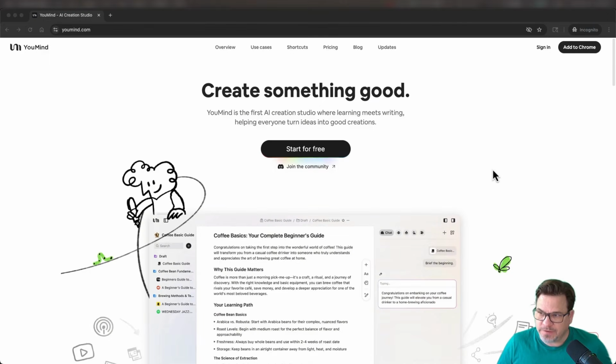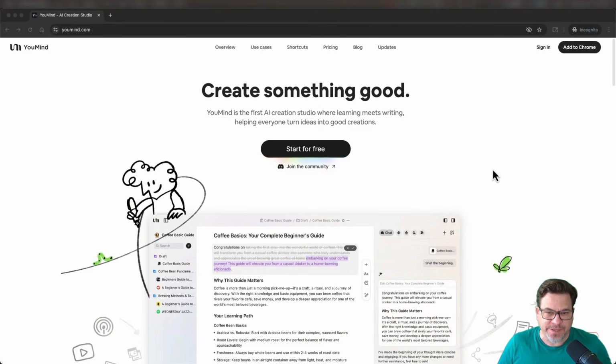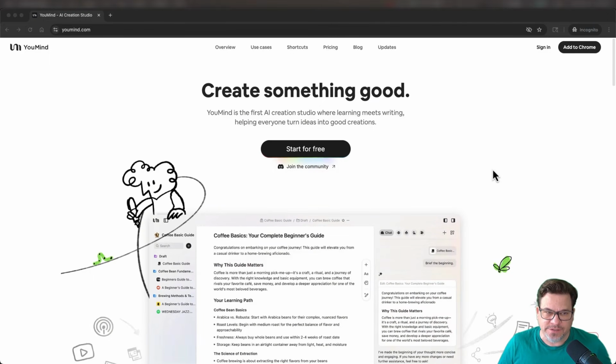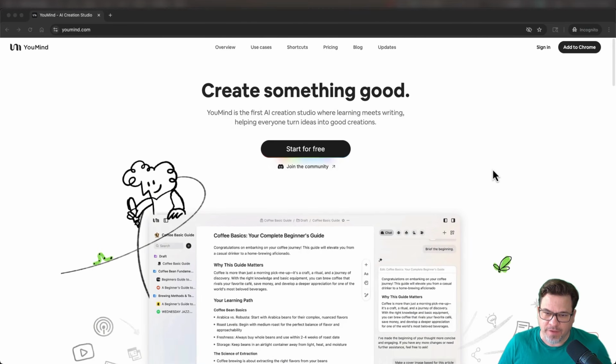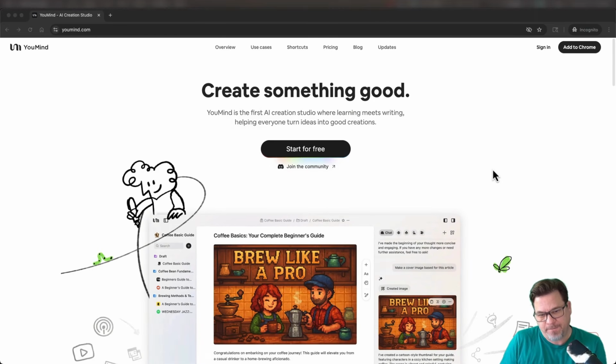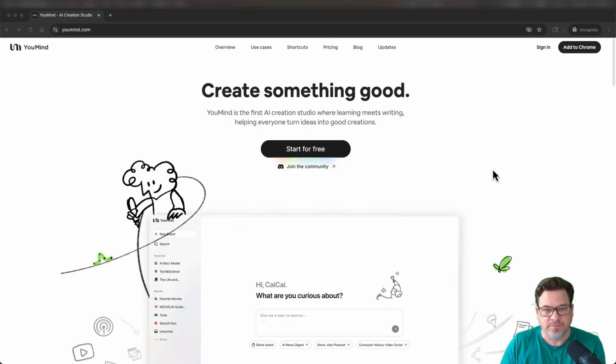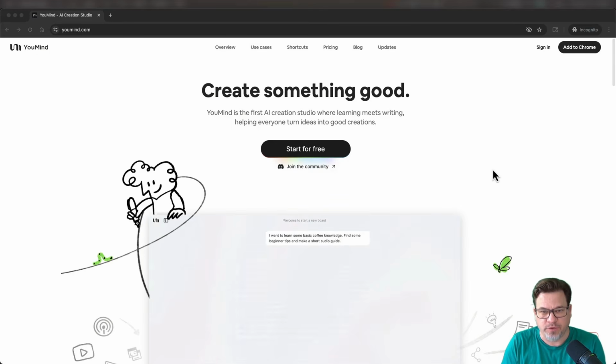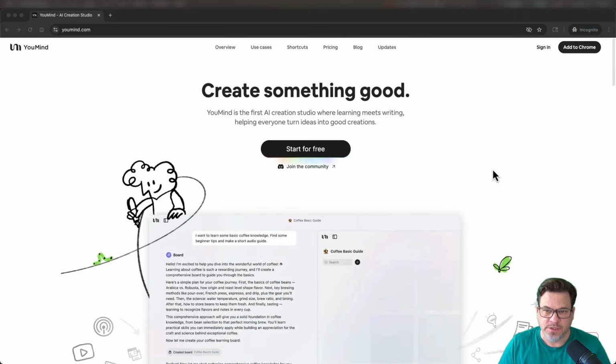Hello, hello, hello. YouMind is a really nice second brain tool that I've been using. Still working on my first brain, but this is helping. This tool is pretty cool. A lot of fun to use.